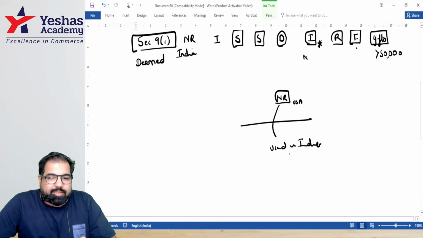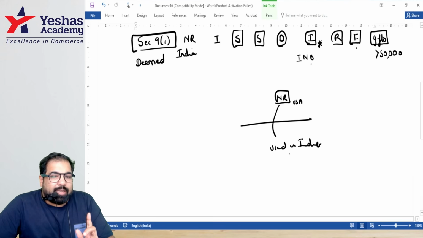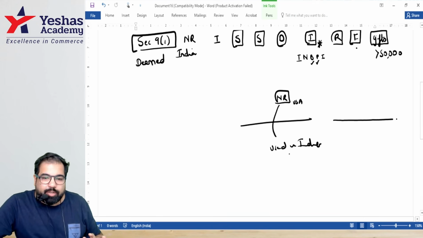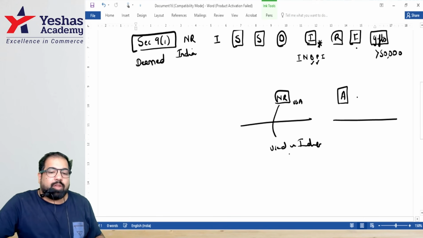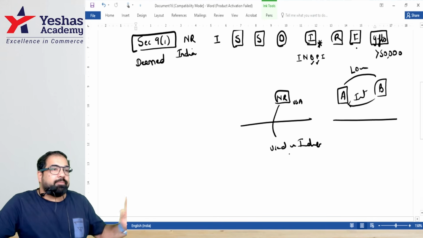If it's one non-resident paying interest to another non-resident and it is used in India for business or profession purpose, the interest will be taxable. But income generating activity is not taxable. Let's look at this because it's important. A is abroad. P is abroad. One guy is giving a loan, the other guy is paying interest. Should we touch them? No.